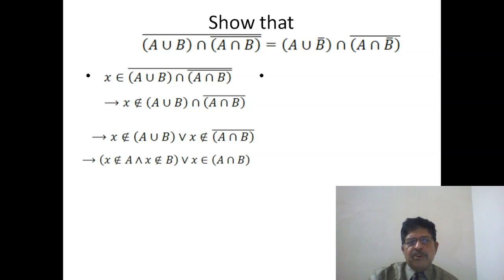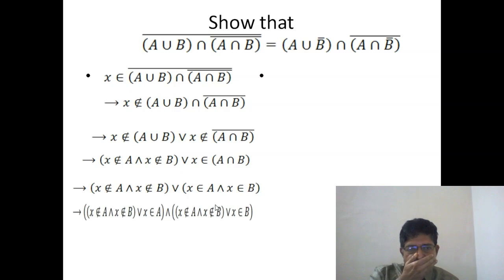And X does not belong to the complement of some set means X belongs to that set. Now if this is true, we expand this: X belongs to A intersection B, only when X belongs to both of them. So this is a conjunction disjuncted with another conjunction.